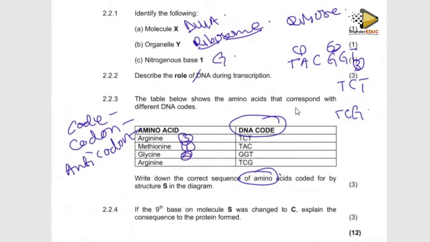Since it codes for the same amino acid, it means that there will be no change in the protein, and this will not change the functioning of the organism. But if this codes for another amino acid, then you're going to form a different protein, and even the functioning of the organism is also going to change. But because the one which is replaced is the same as the original one, there will be no change in the protein and it will remain the same. So basically, that's what you are supposed to know.